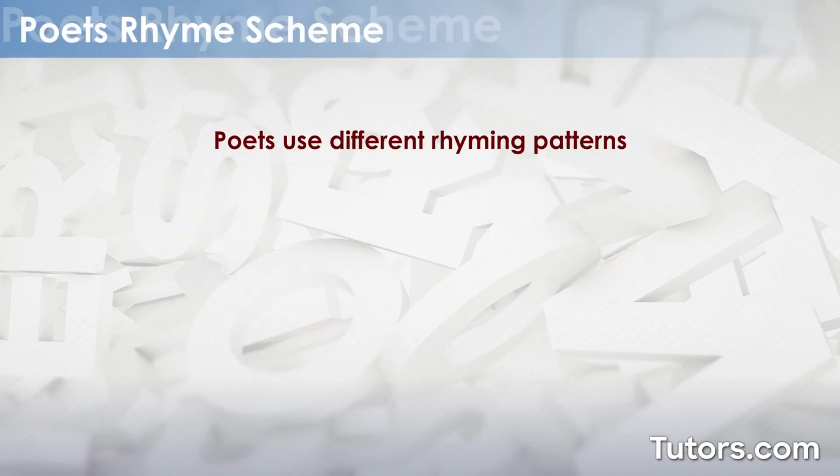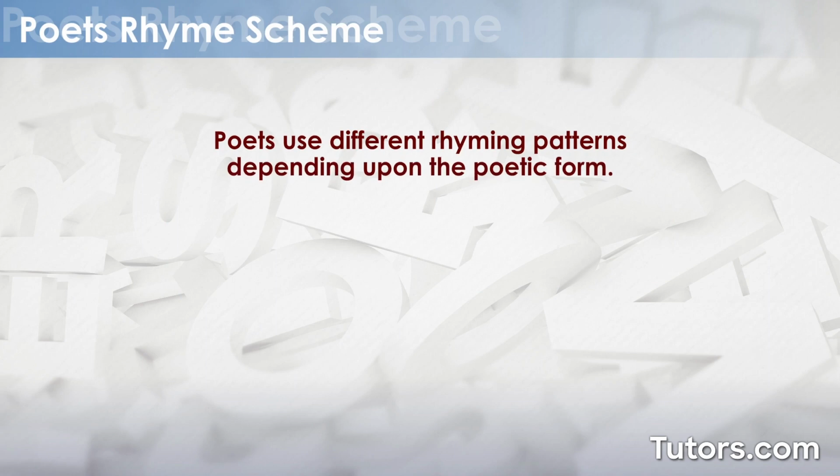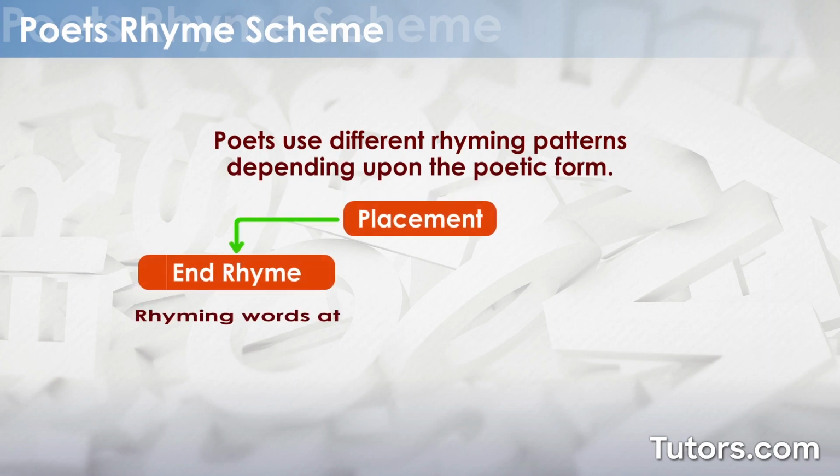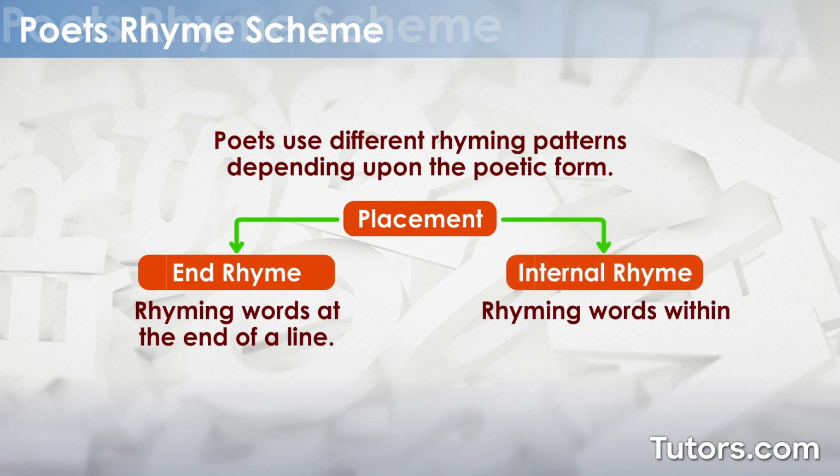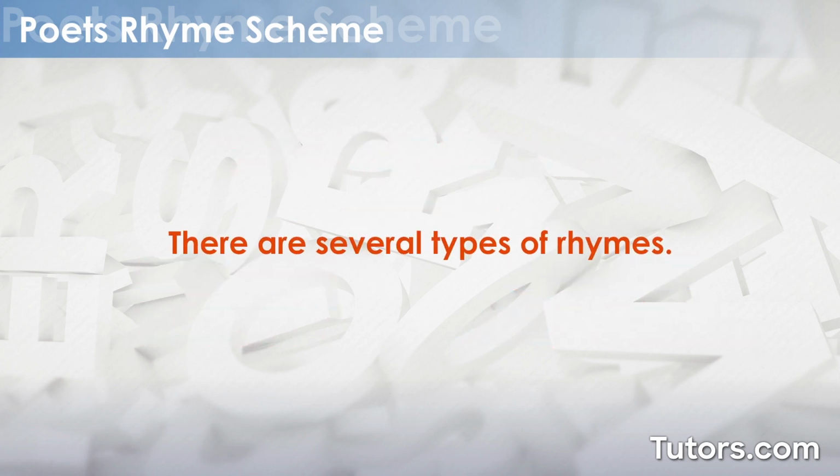Poets use different rhyming patterns depending upon the poetic form. End rhymes have words that rhyme at the end of the lines. Internal rhymes have words within a line of poetry that rhyme. There are several types of rhymes.